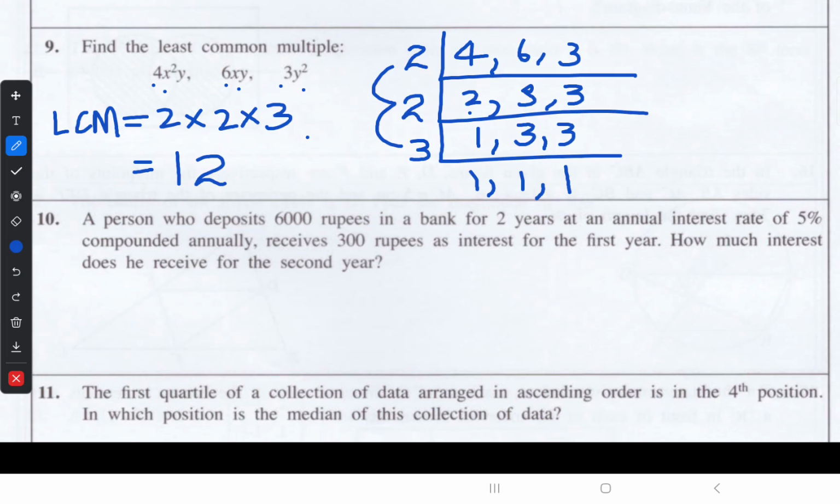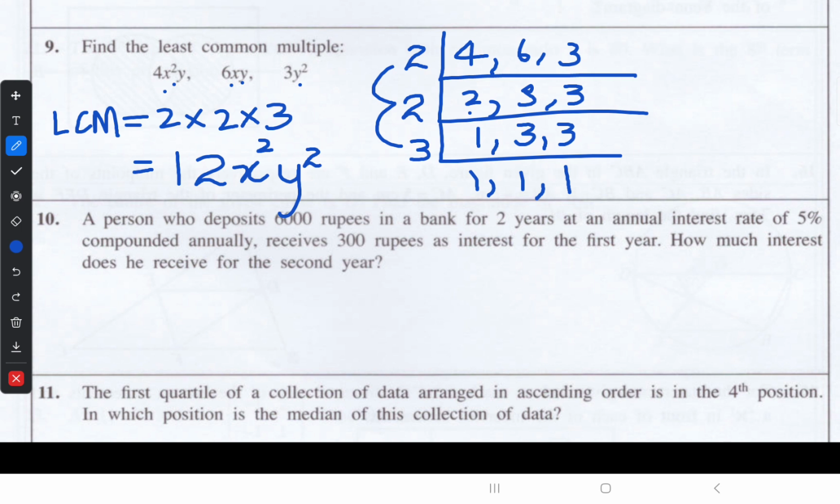Now we will see the variables. There are two variables, the X variable and the Y variable. We have to find the highest index of each variable. When we consider X, here X square, here X, so the highest index is X square. For Y, the highest index is Y square. This is the way you have to find your LCM.